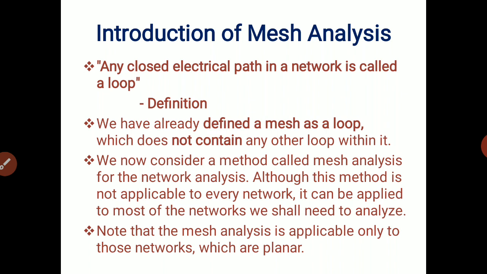Without a closed path, electric current will not flow. It is the essence of flow of electricity. You should have a closed path with different elements, either resistor, inductor, or capacitor. So any closed electrical path in a network is called a loop.